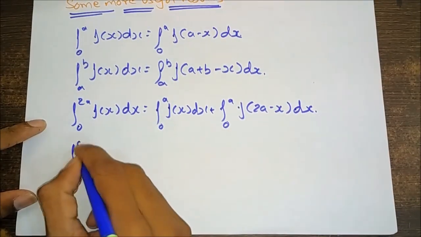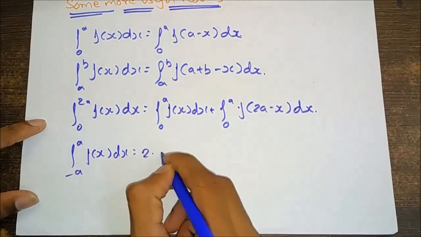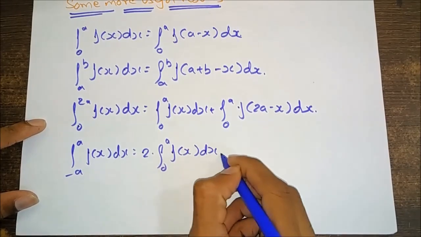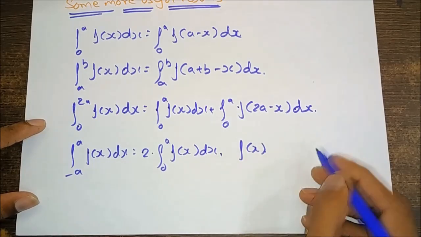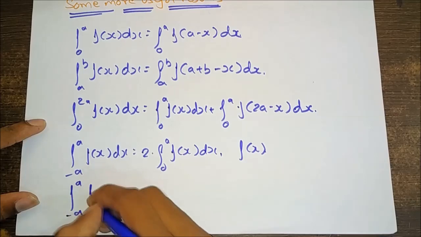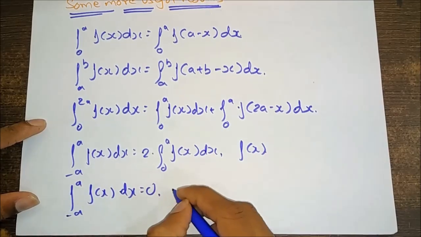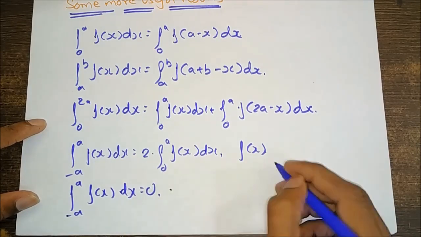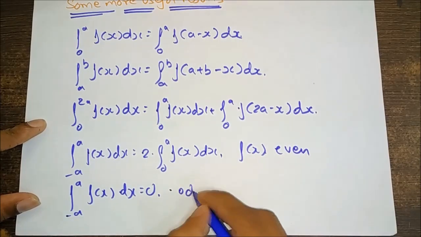The integral from -a to a of f(x) dx equals 2 times the integral from 0 to a of f(x) dx if f(x) is an even function. The integral from -a to a of f(x) dx equals 0 if f(x) is an odd function.